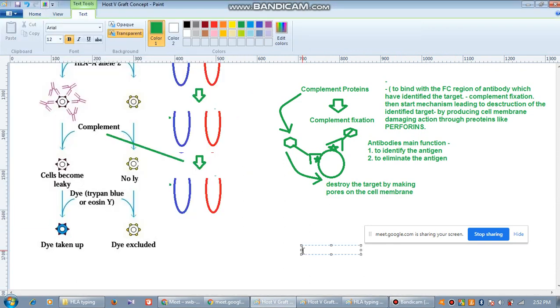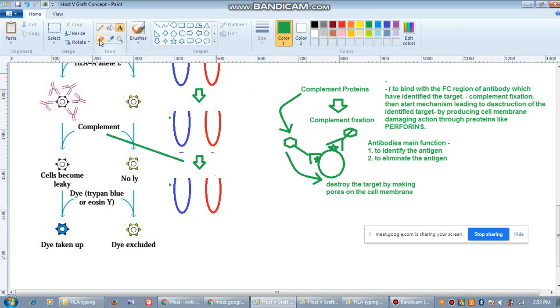Understood? So if pores are made on the cell membrane, what will happen? Who can tell me? What is happening? The cell is getting leaked, isn't it?